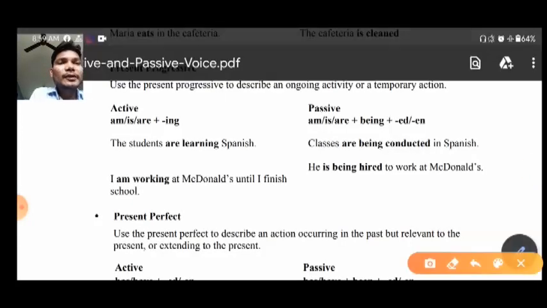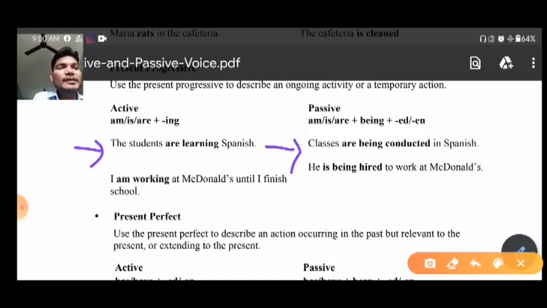So now let us see some examples so that you can get some idea. The first example that I have taken is: classes are being conducted in Spanish. Okay, this is of the same sentence which you can see here. Classes are being conducted in Spanish. You can write it like this. In the beginning you will have to put the object, then the helping verb, and at last the subject.